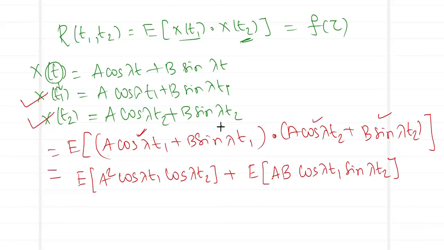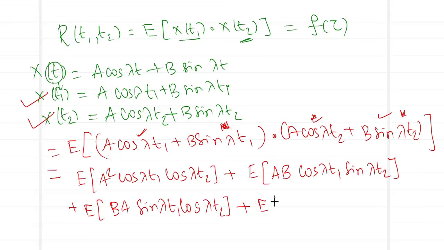The third term, B into A, gives me expected value of BA sine lambda t1 cos lambda t2, plus the next term gives me expected value of B into B, which makes it B square sine lambda t1 sine lambda t2. So totally on expansion I have four terms.